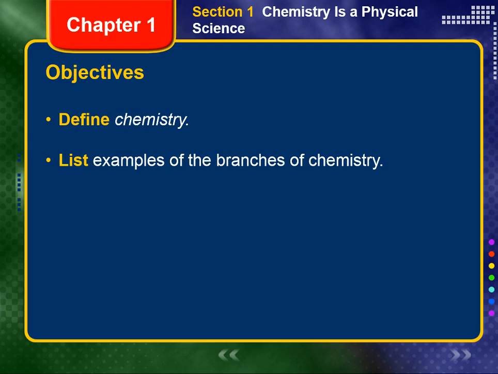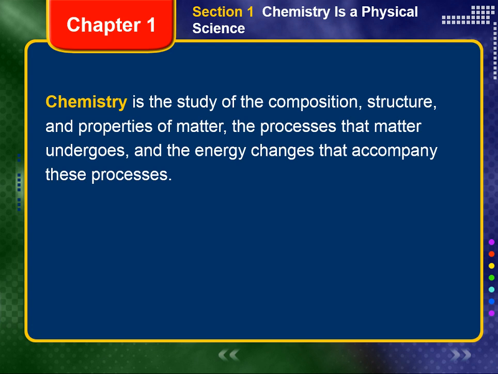At the end of this video, you should be able to define chemistry and list examples of the branches of chemistry. Chapter 1, Section 1: Chemistry is a Physical Science.